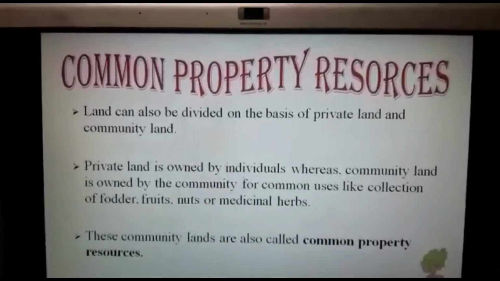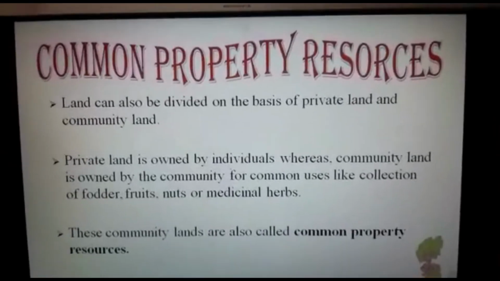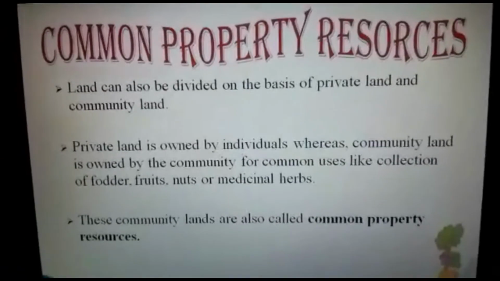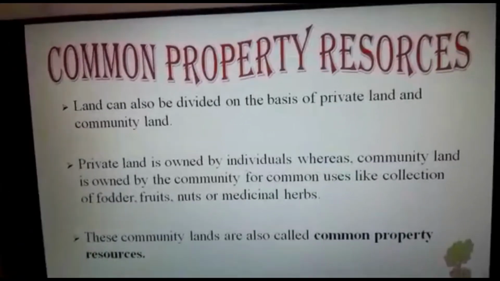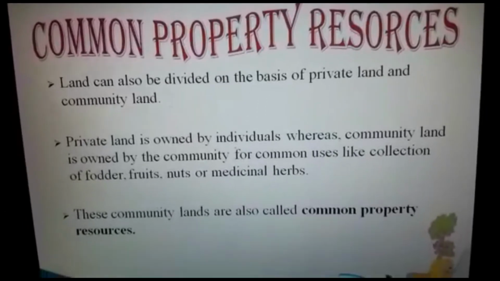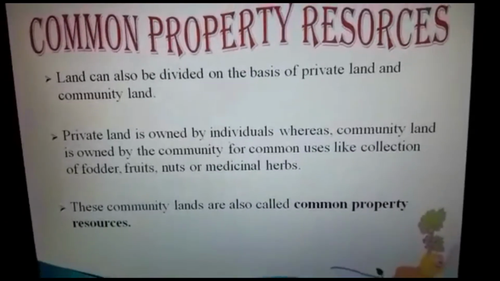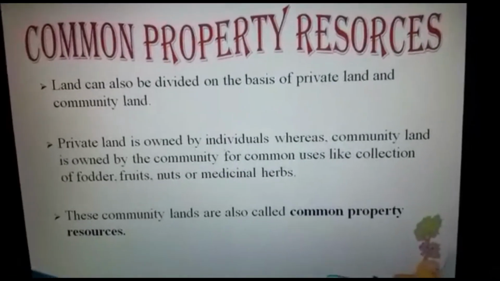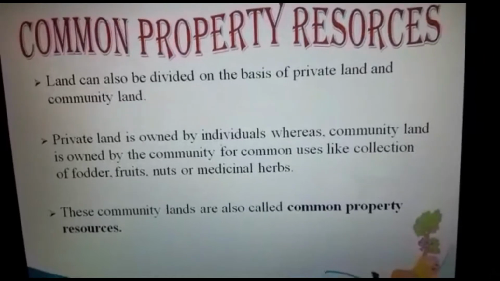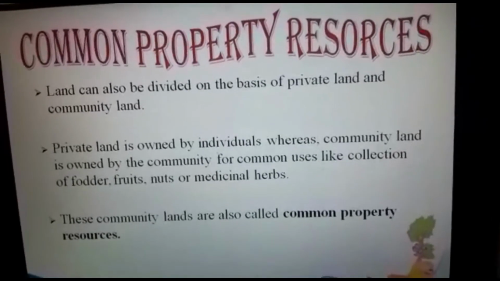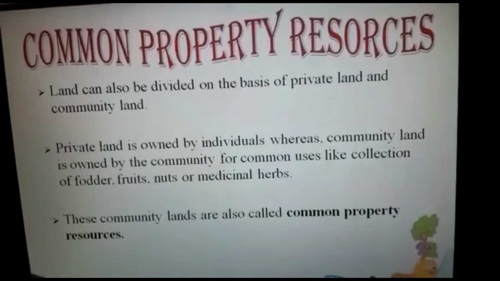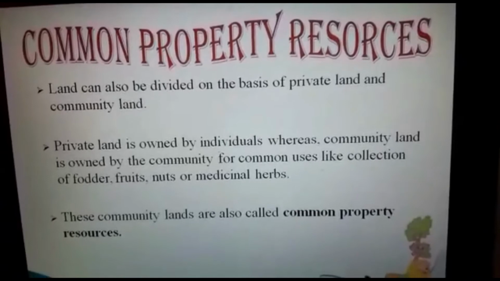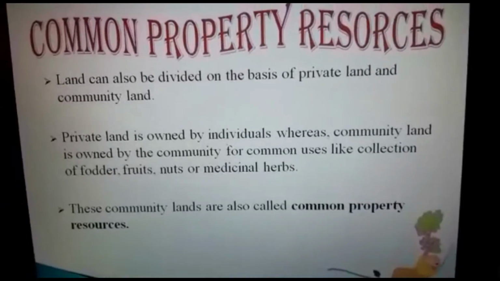Students, here we will see that land can also be divided on the basis of private land and community land. So what is private land? Private land is owned by individuals, whereas community land is owned by the community for common purposes, like collection of fodder, fruits, nuts or medicinal herbs. So these community lands are also called common property resources.